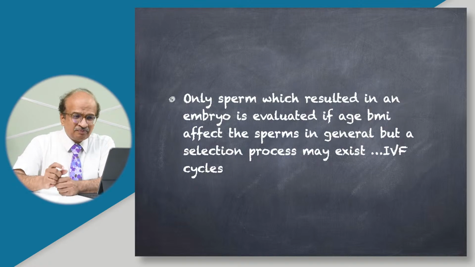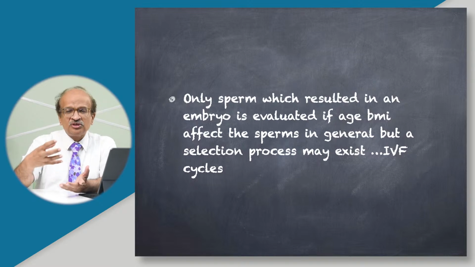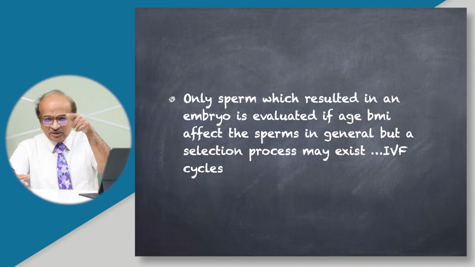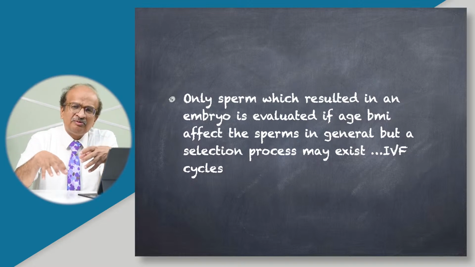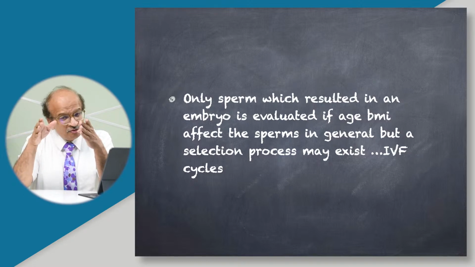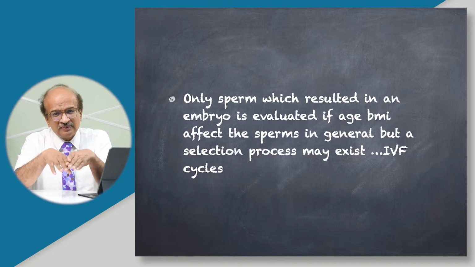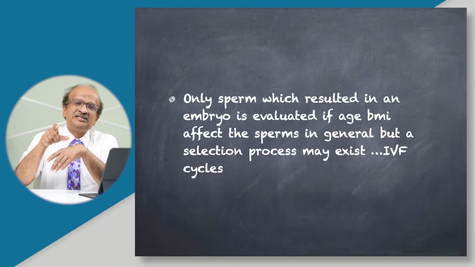The only sperm which resulted in an embryo is evaluated here, isn't it? You are originally looking at the paternal aneuploidy, but that particular sperm which went in. But when you talk of age and BMI and, let's say, paternal smoking, they are very general factors, so they would affect the semen parameters in general. But the selection process, what goes into the egg, must be very selective.